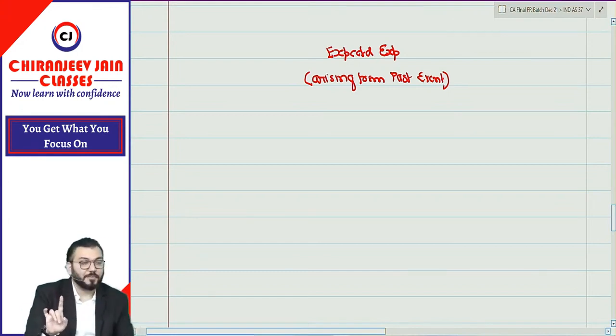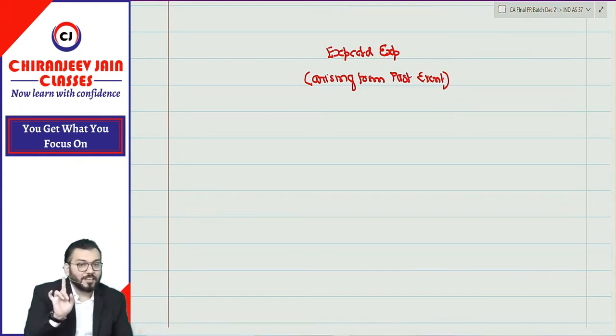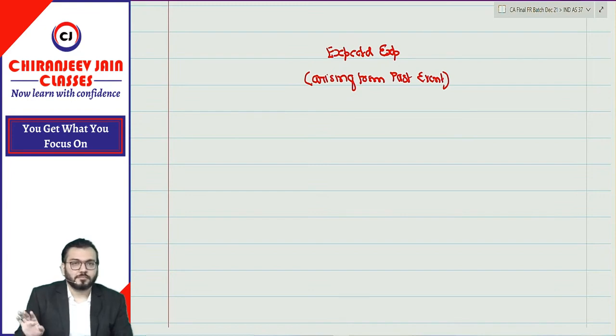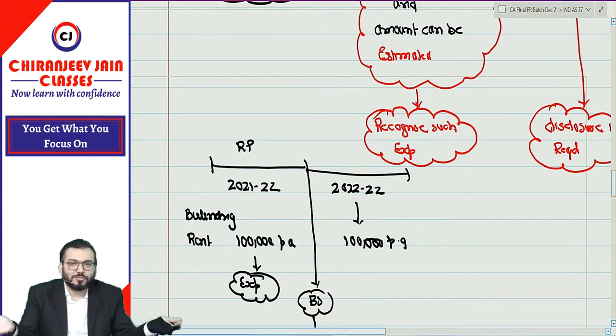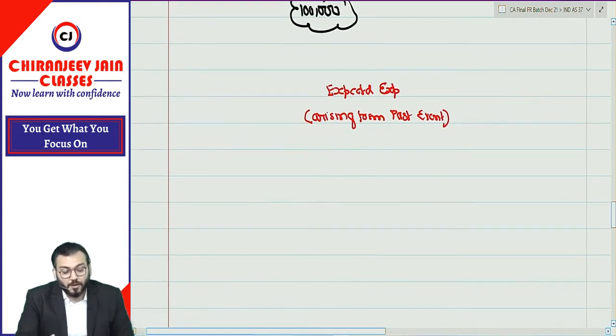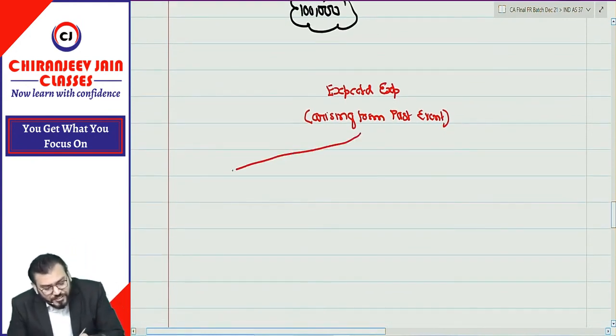Arising from past event. Whatever I am writing, you are also writing in your notebook. Write down in your notebook. Correct? Because if you write down in the book, then you don't know how much notes I am going to give. Correct? Now, can I say expected expenses can be due to two reasons?